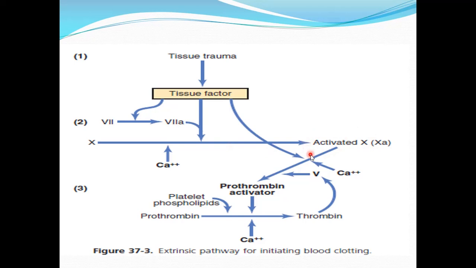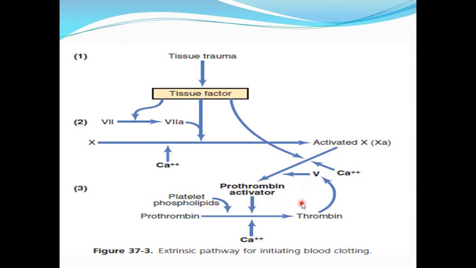So this is activated factor 10. Once the factor 10 is activated, it will form the prothrombin activator complex by combining with factor 5 and the platelet phospholipids. This prothrombin activator complex in the presence of calcium ion will act on prothrombin which is present in the plasma to convert it into thrombin. Initially, factor 5 in the prothrombin activator complex is present in an inactive state.